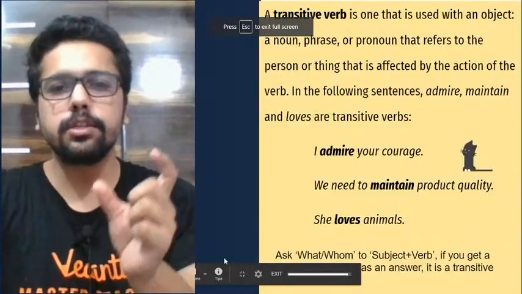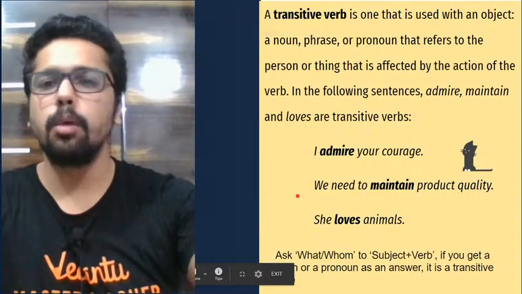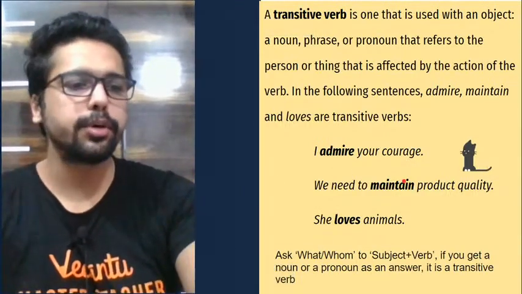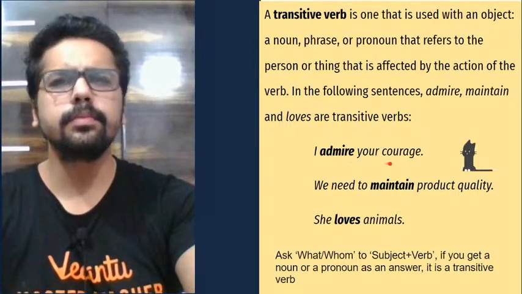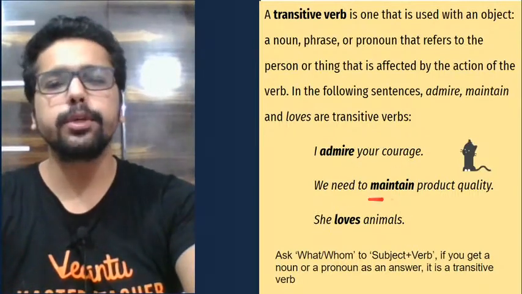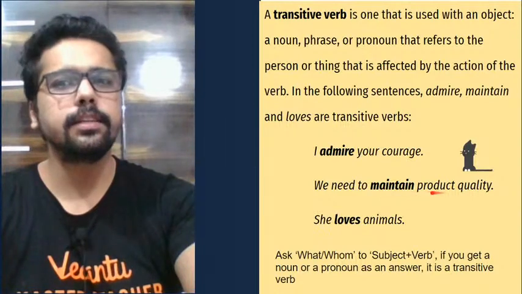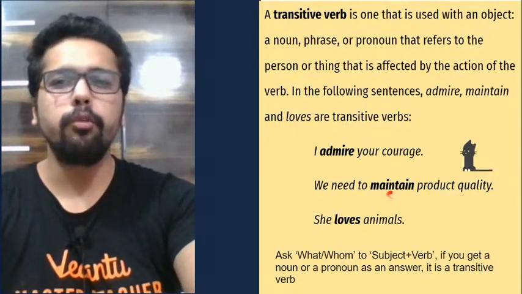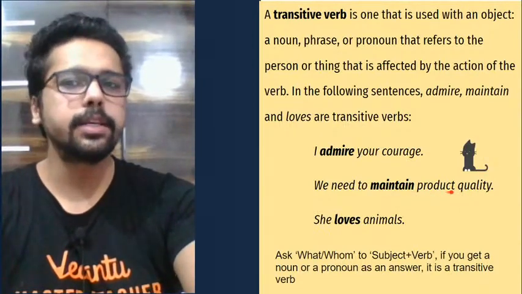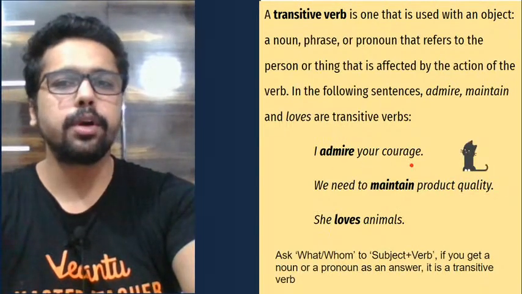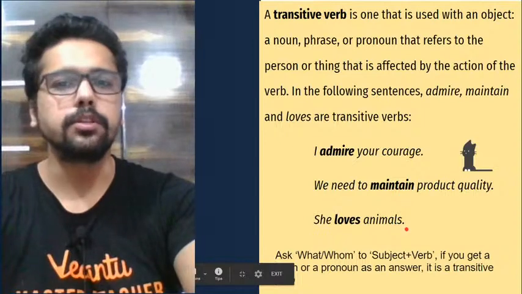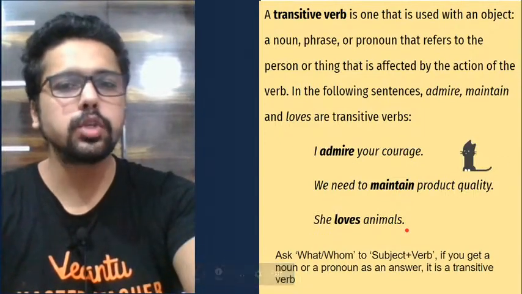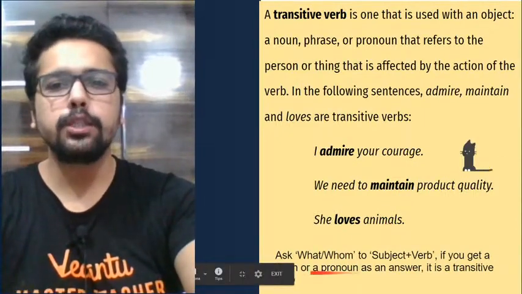So a transitive verb basically is a verb that takes an object after it. It has a receiver of the action. So what is the receiver of the action? Admire? Your courage. Maintain? The product quality, right? We need to maintain what? We need to maintain product quality. I admire your courage. What do I admire? Your courage. She loves animals. Whom does she love? Animals.